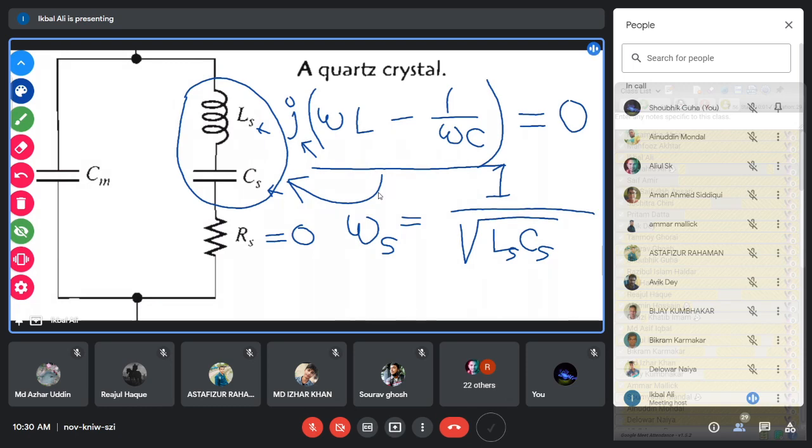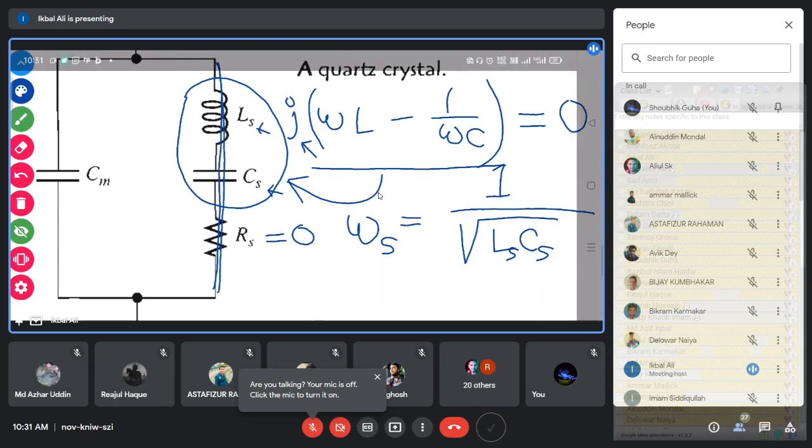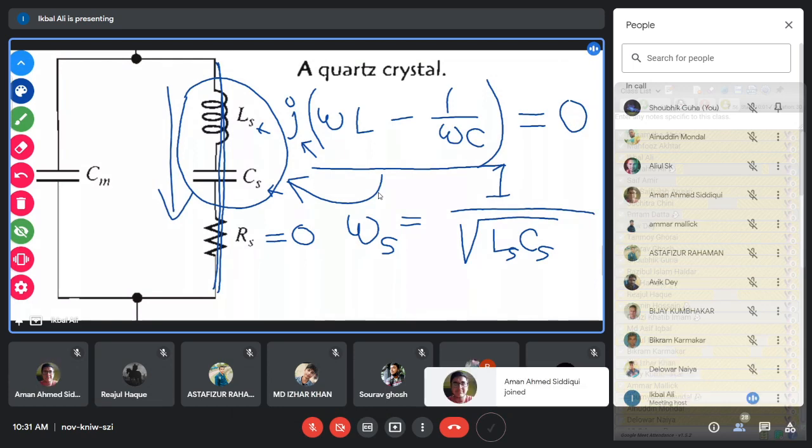So omega S equals 1 by root over LS CS, where the impedance is minimum, as we have set RS equal to 0. So impedance equals 0, as if this circuit becomes short circuited. At that frequency, a very high current will flow, and the peak current will flow at the series resonant frequency.